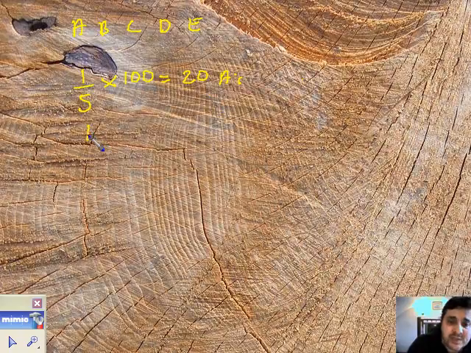Next one, how many D's would you expect? Same again. A fifth of 100, because a D represents a fifth of what's on the surface of the spinner. 20 D's.